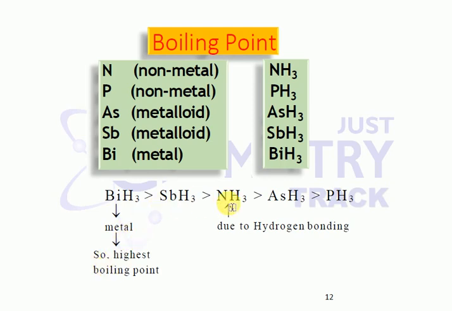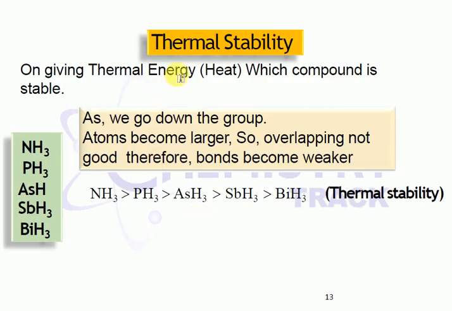Next, the melting point. Look at the small variation here: ammonia is higher. Why is ammonia higher than phosphine? Because ammonia has hydrogen bonding, it has a high melting point and boiling point. Next one is to consider the thermal stability.